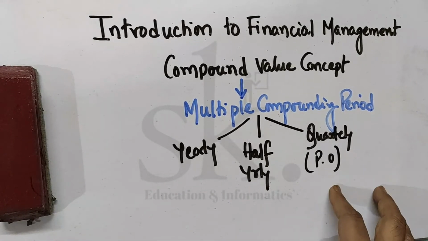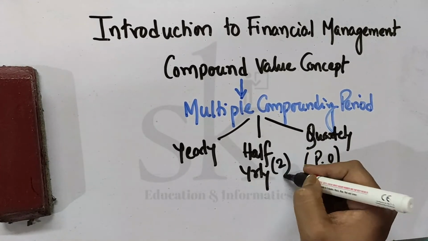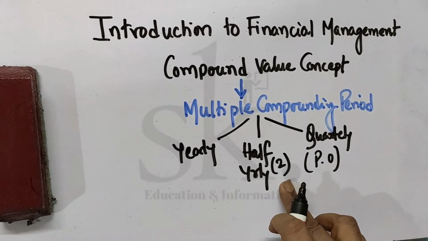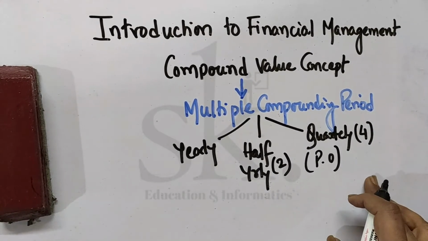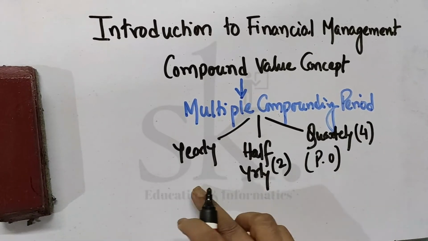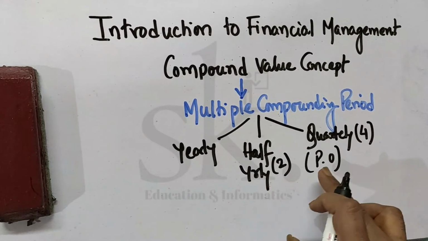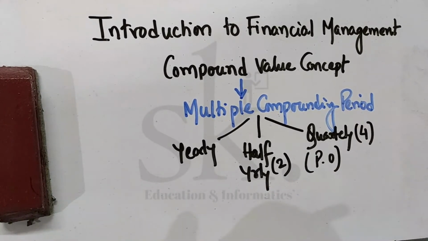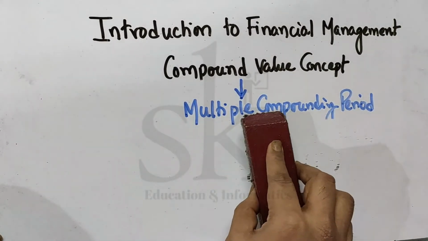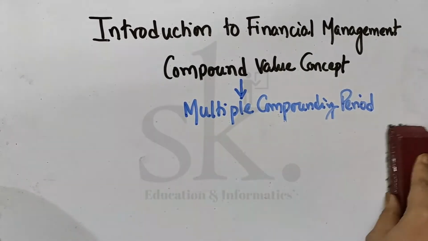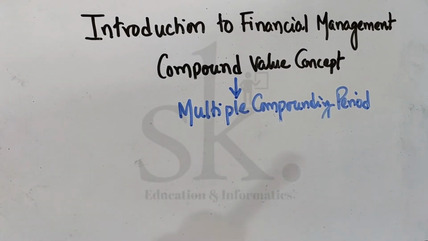Now I need to understand that half yearly means 2 times interest will be paid during the year, and quarterly means 4 times the interest will be paid. It's the same interest rate which will be paid, but we have to understand whether the maturity amount differs in the case of yearly, half yearly and quarterly. So in multiple compounding period, which we said as half yearly or quarterly, what is the formula which we apply? There's a bit of a change in the formula.